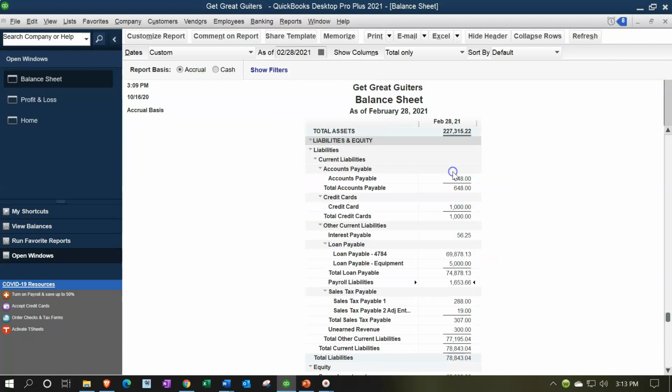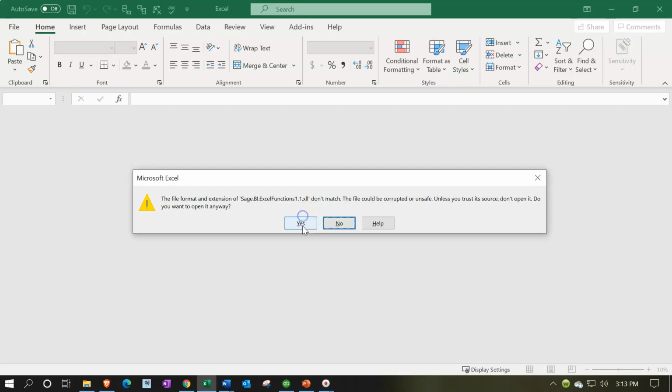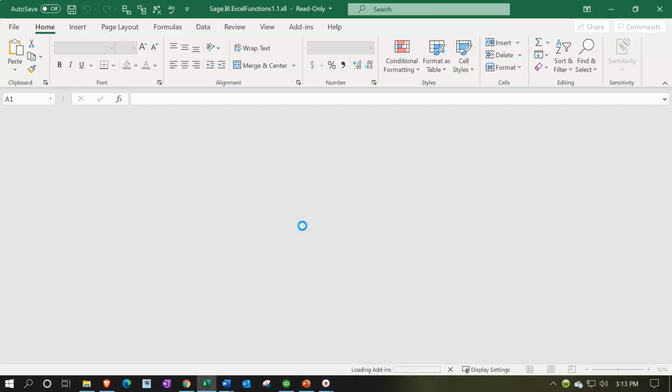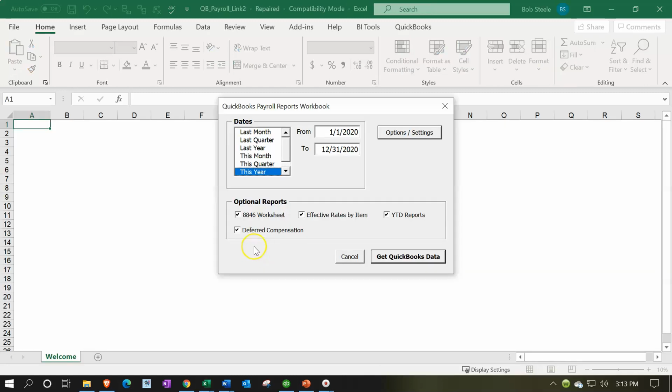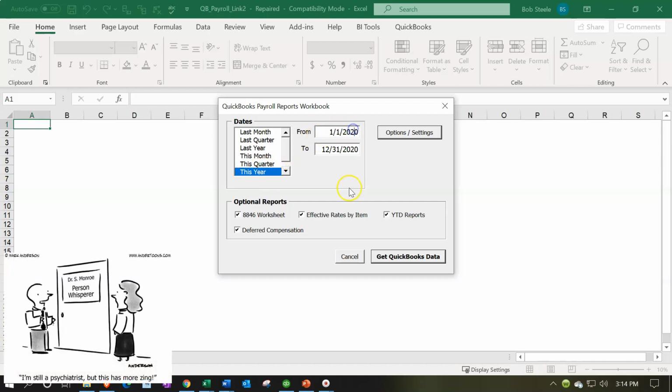So I'm going to print this one out, this Excel report, and let it export to Excel. Now, it will take a while to do this because it's putting a lot of data out there. It's basically running macros, so you've got to trust QuickBooks in order to do that. I'm going to run the macros, and then it gives me this nice little worksheet in Excel. I'm going to say it's going to be a yearly report. I'm going to go for the year of 2001. So I'm going to go January through December.